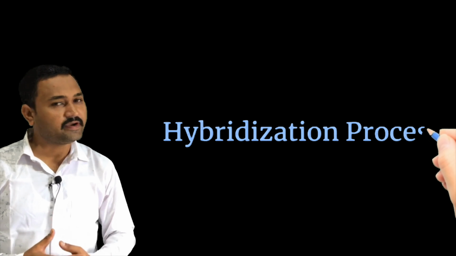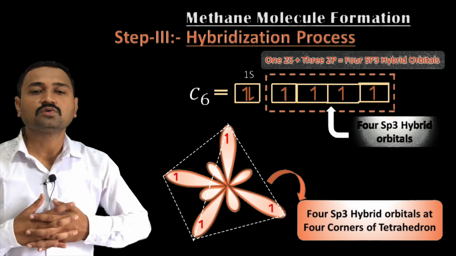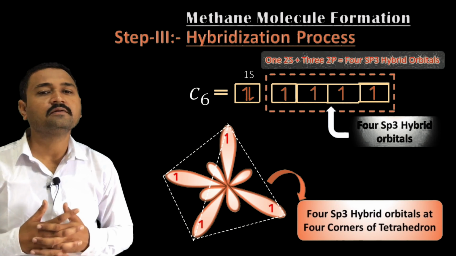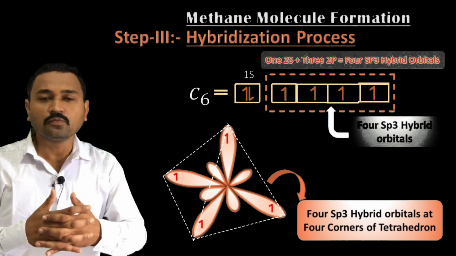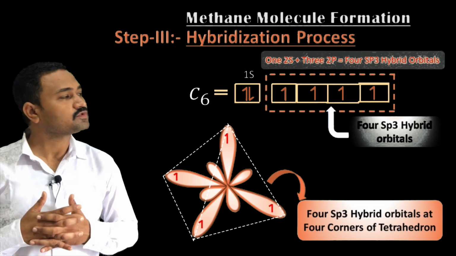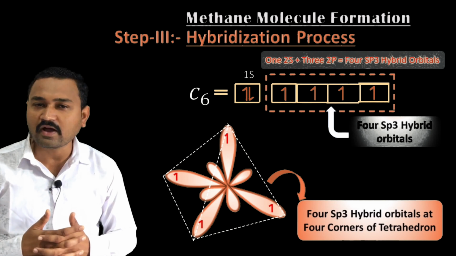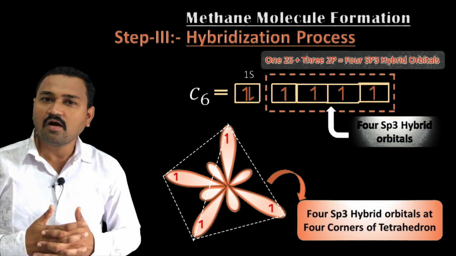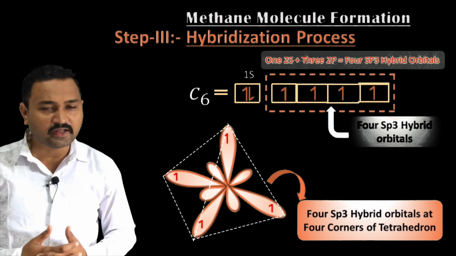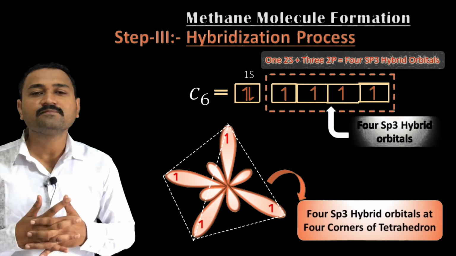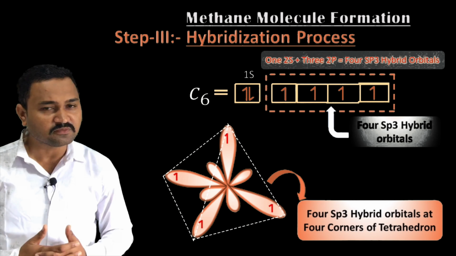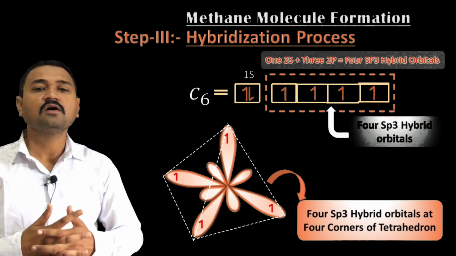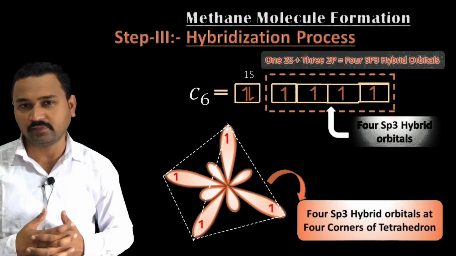Now let us consider the next step, that is the hybridization process. In this process, the one 2s atomic orbital and the 3 2p atomic orbitals, that is 2px1, 2py1 and 2pz1, all these atomic orbitals containing the unpaired electron, undergo sp3 hybridization and form 4 sp3 hybrid orbitals.